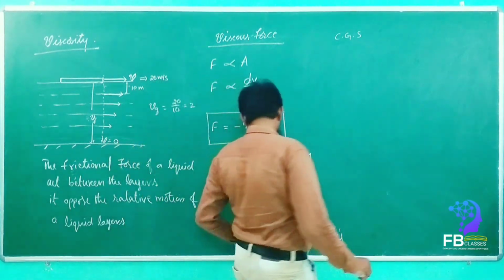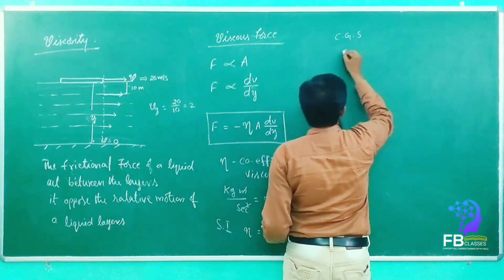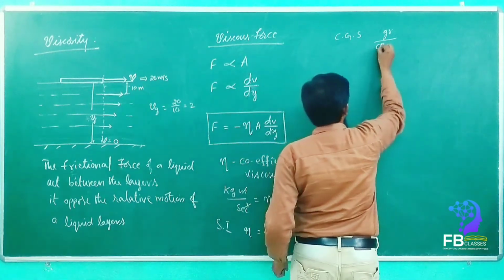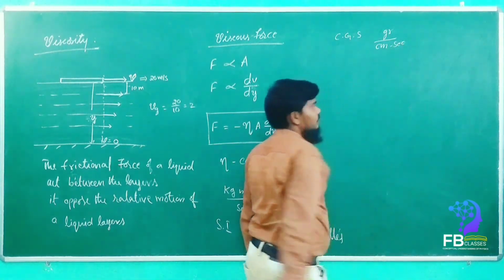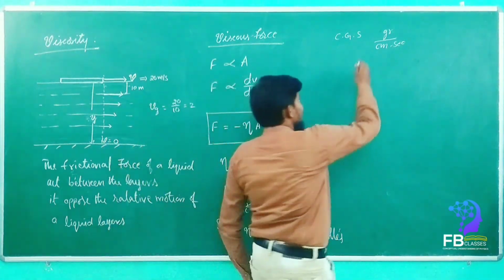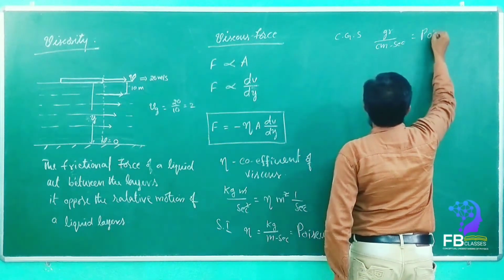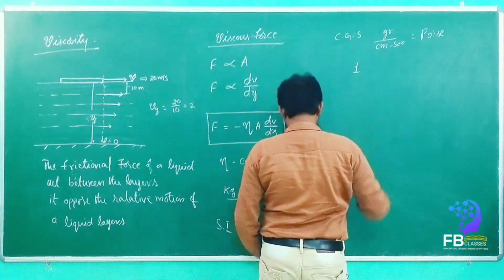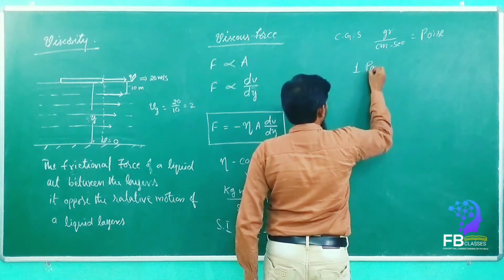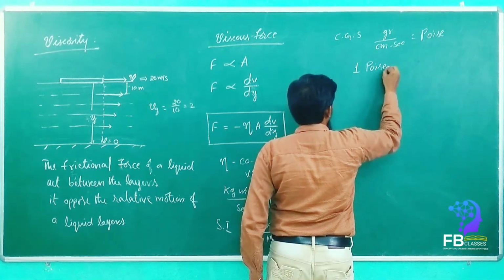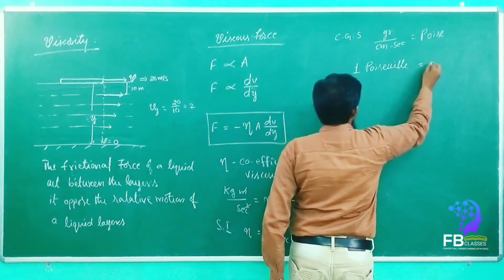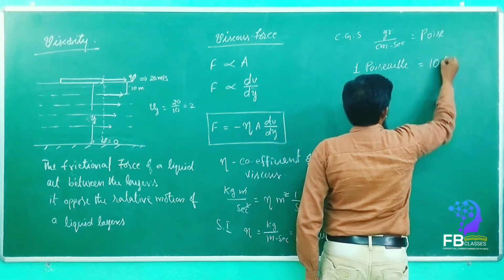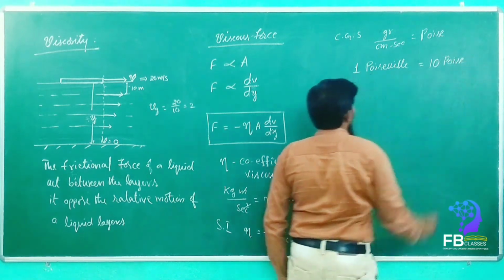Now CGS here is gram per centimeter second. Now what is the relation? This CGS unit we can call a poise. What we can call, my dear? Poise. One Poiseuille is equal to, see here, 10 poise. Yes or no?